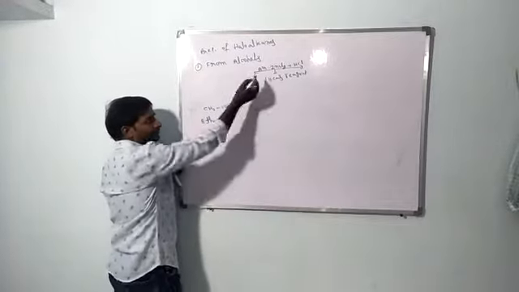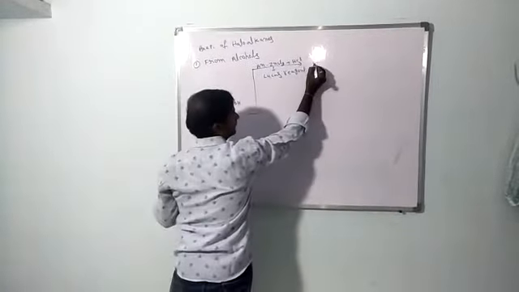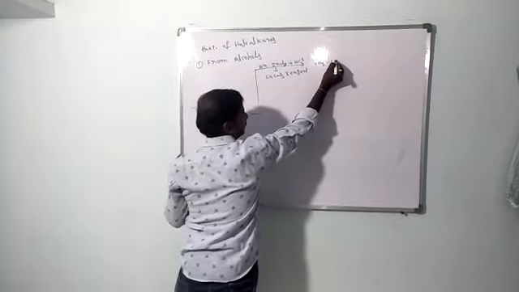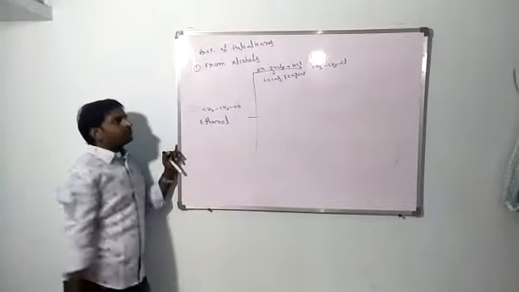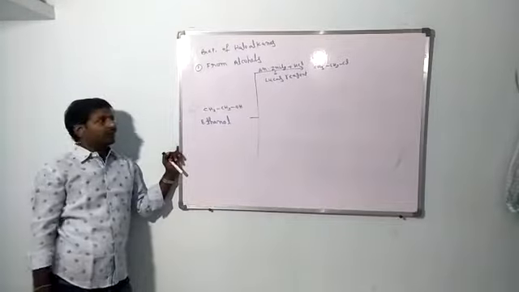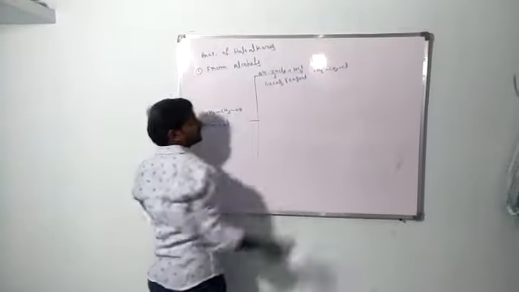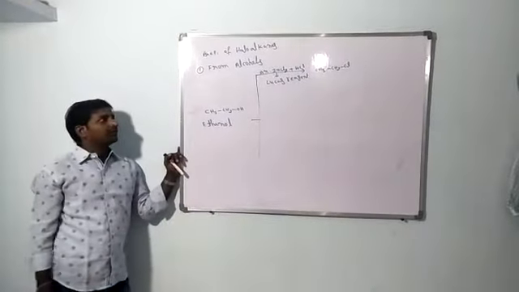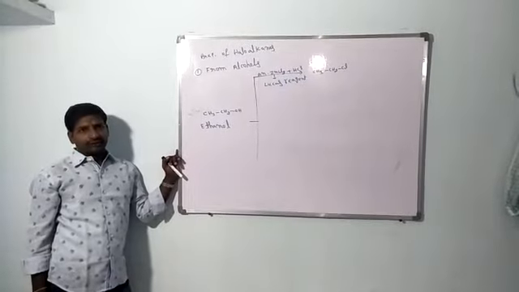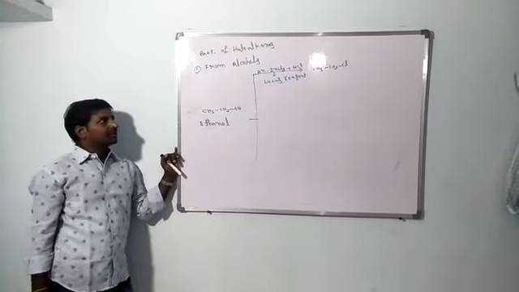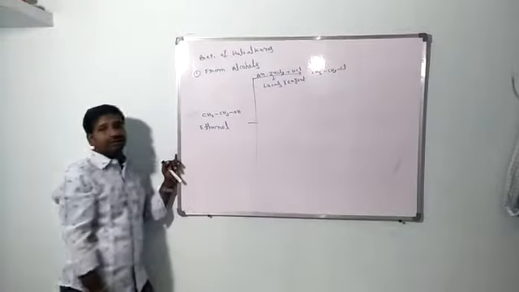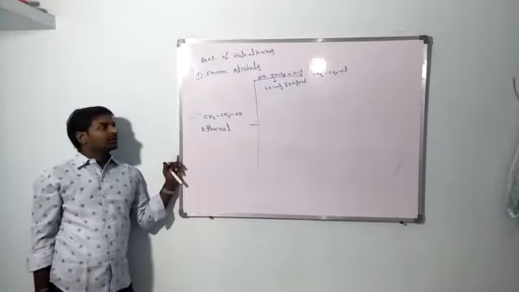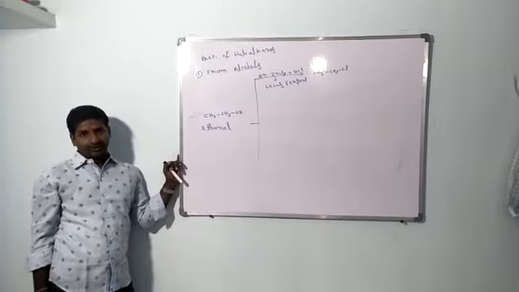So alcohols, by reaction with Lucas reagent, give the haloalkane CH3CH2Cl. At the OH position we get the Cl. That is the first method, using the Lucas reagent. What is Lucas reagent? Anhydrous ZnCl2 and HCl is called Lucas reagent. So with Lucas reagent we get the haloalkanes.